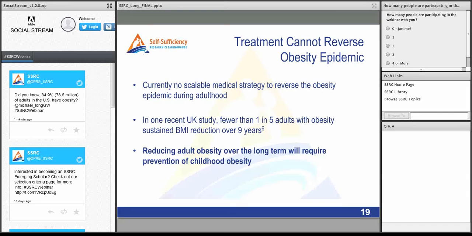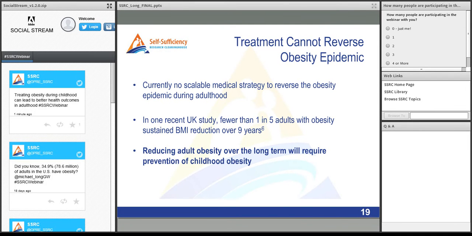So why have I been talking about adult obesity when this presentation is really about childhood obesity? Well, currently there is no scalable medical strategy to reverse the obesity epidemic during adulthood. You can have bariatric surgery, which has dramatic individual effects, and there are some clinical behavioral interventions that have shown modest success, but right now we see no medical strategy that will turn around the epidemic among adults. In one recent study, fewer than 1 in 5 adults were able to sustain a BMI reduction over 9 years. So reducing adult obesity over the long term will require prevention of childhood obesity.